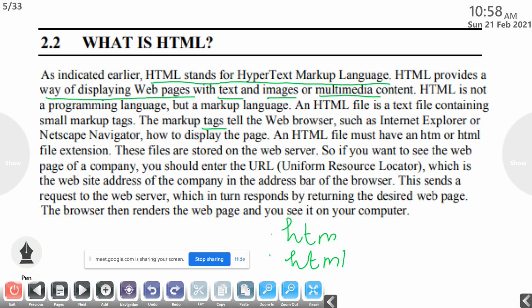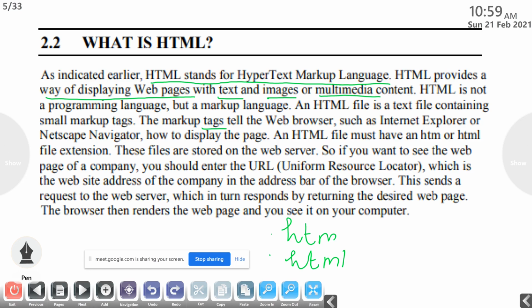So if you want to see the web page of a company, you should enter the URL. The full form of URL, all of you are familiar, is Uniform Resource Locator, which is the website address of the company, in the address bar of the web browser. So if you want to visit the website of a company, what we want to do first is open the web browser like Google Chrome or Netscape Navigator, Mozilla Firefox, any web browser that we can use.